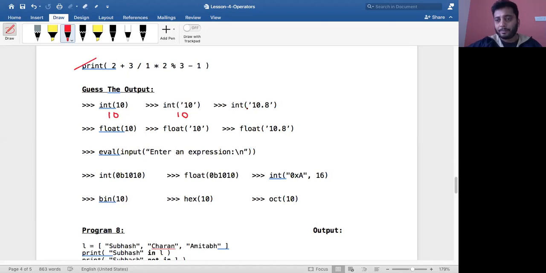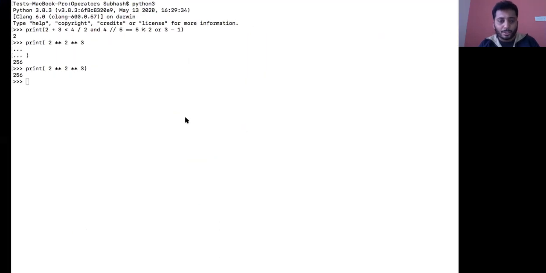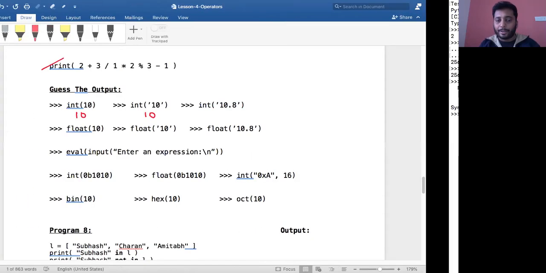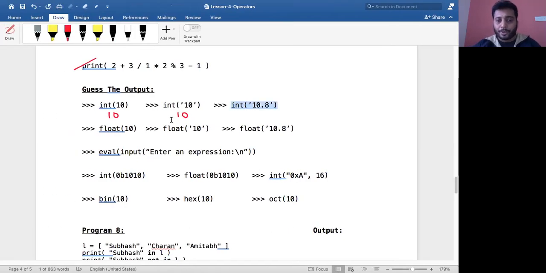Not might, we'll just confirm it. This must give you an error because it's a string which is containing a float kind of representation, which is not feasible for int. Yeah, it will give you an invalid character in identifier, so it will not be able to convert this. So this will give you an error. In this case float of 10 would become 10.0. Float of 10, again this can be converted. Even this float conversion works.